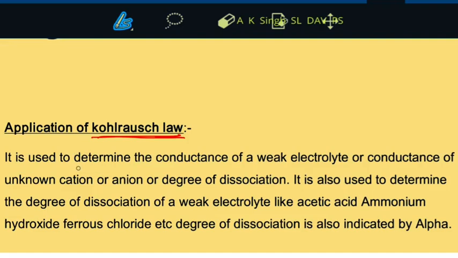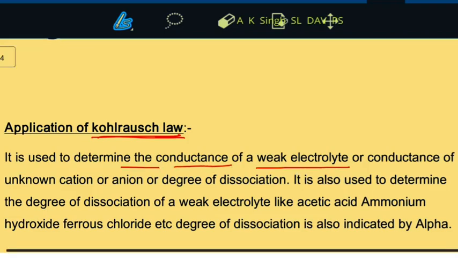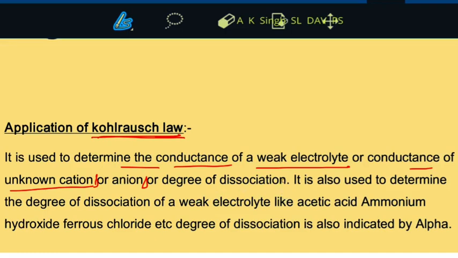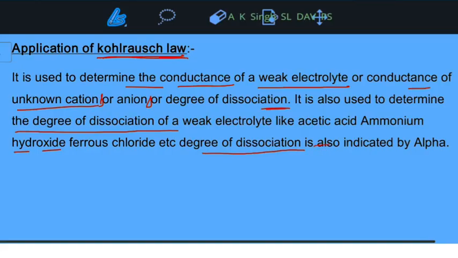It is used to determine the conductance of a weak electrolyte or conductance of unknown cations or anions, or the degree of dissociation of a weak electrolyte like acetic acid, ammonium hydroxide, ferrous chloride, etc. Degree of dissociation is generally indicated by alpha.